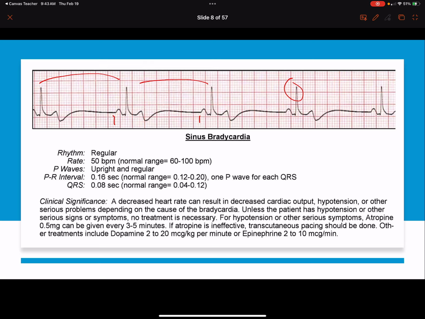So if we were to do our 300 rule, we can count that up. Take a second and figure out what the rate of this patient is using that 300 rule.